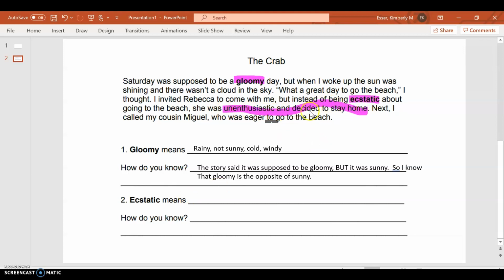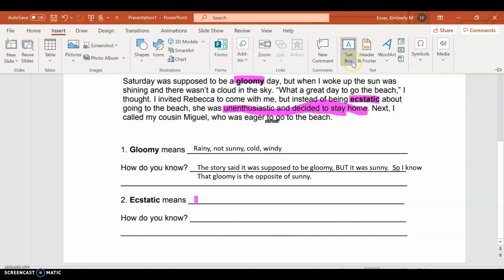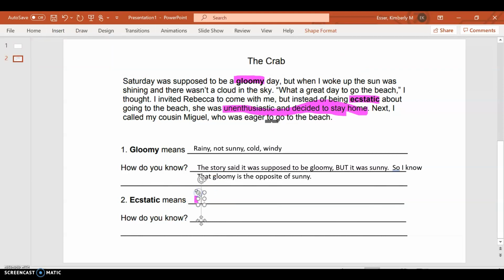So I think ecstatic would be like happy or excited. And how do I know is because the author, or the person who's telling the story, said that she should have been ecstatic, but she decided to stay home. And so ecstatic means she should have been happy, but she wasn't.